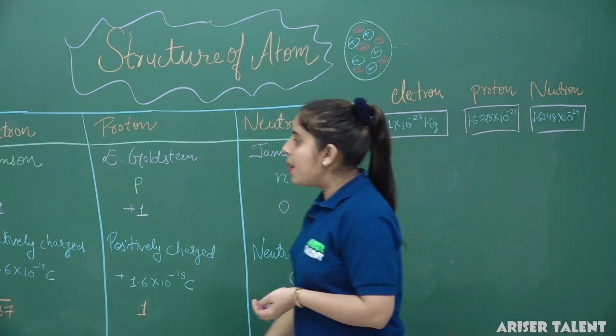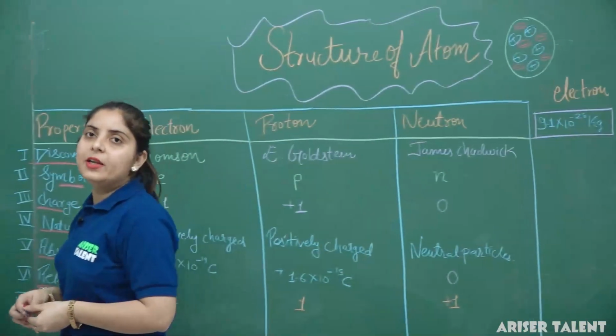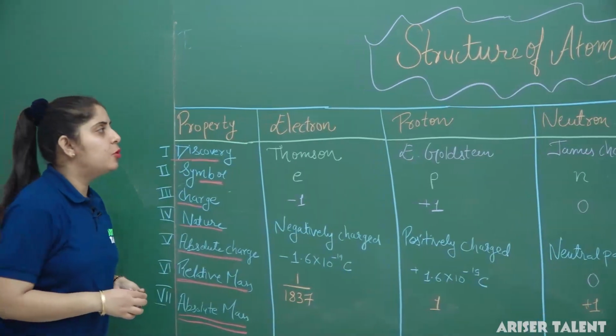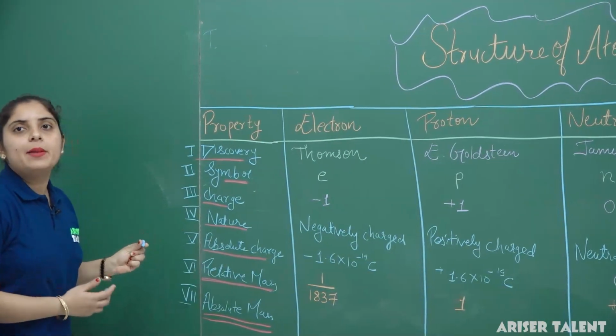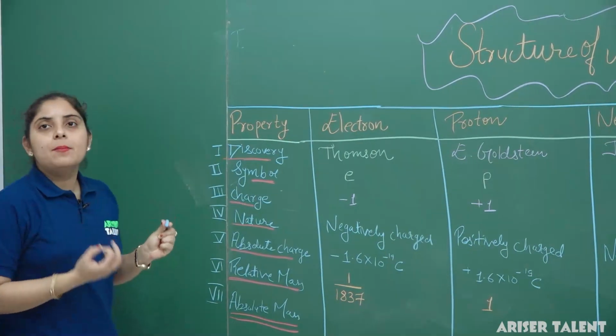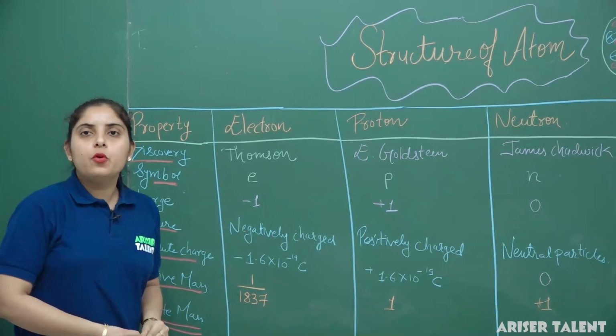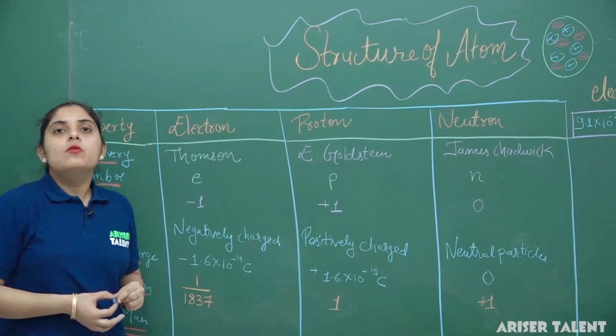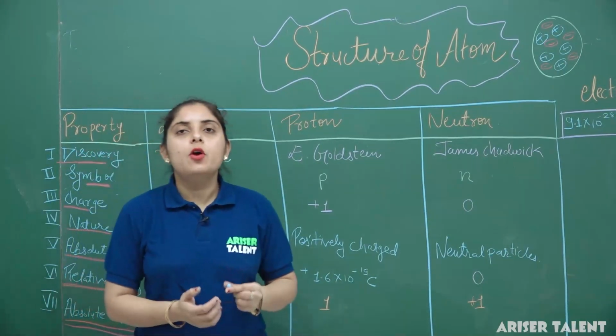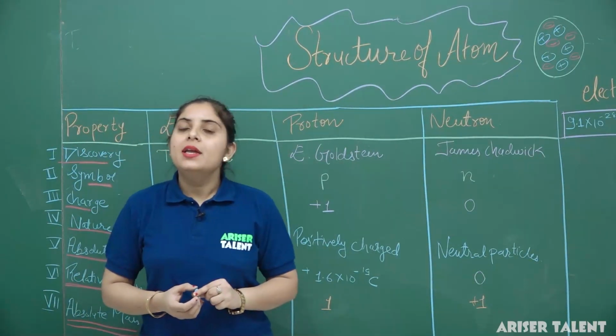So that is all about their relative mass, relative charge, absolute mass and absolute charge. This table will help you learn the symbols and representation of the subatomic particles: electron, proton and neutron. Now we will discuss the discovery of electron, proton and neutron in our next class.